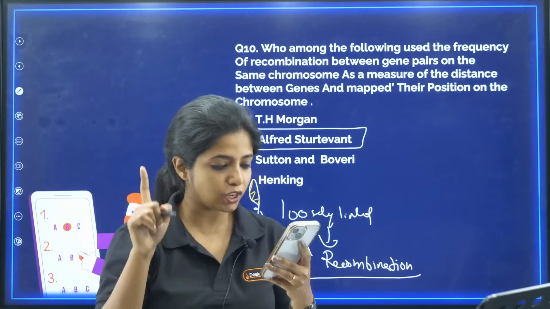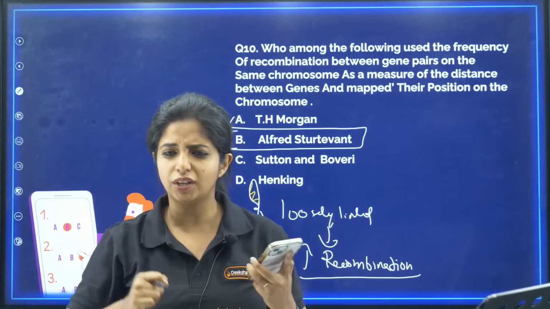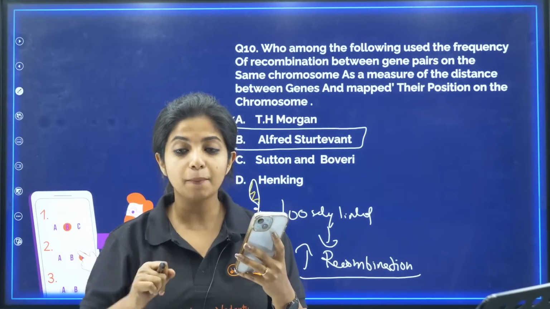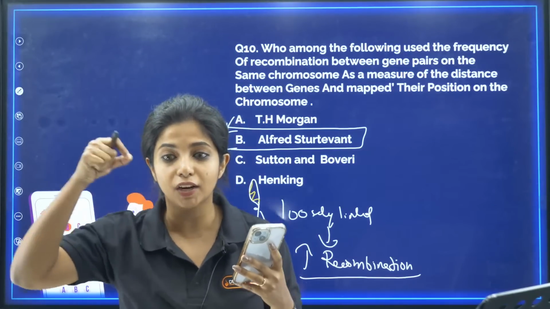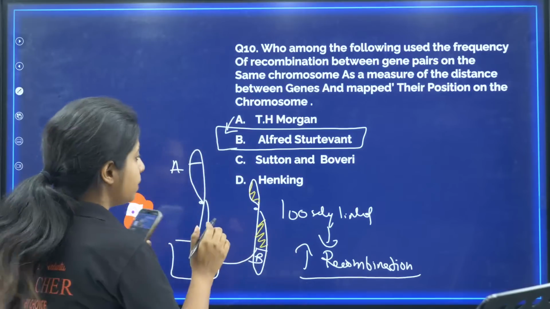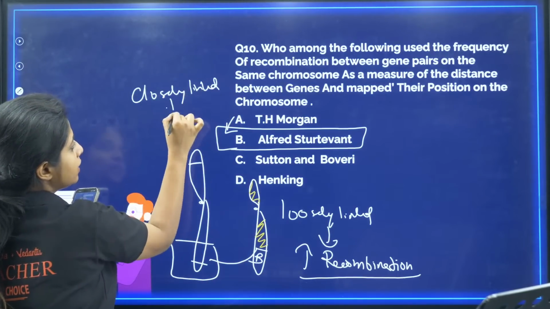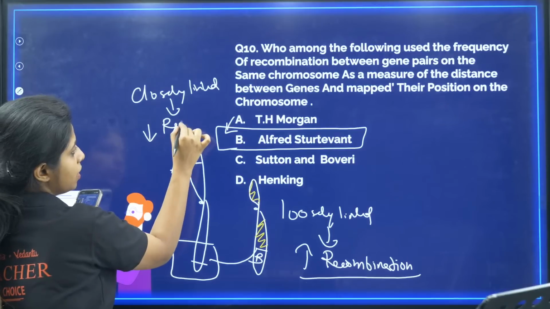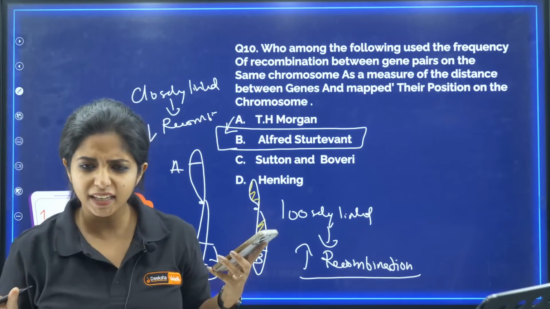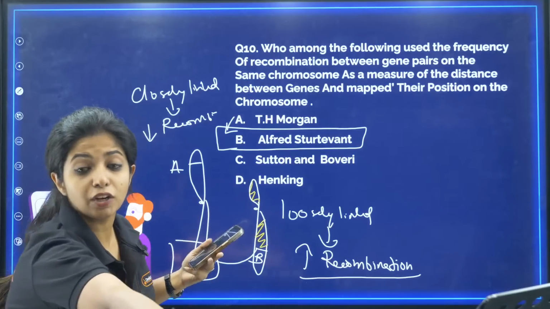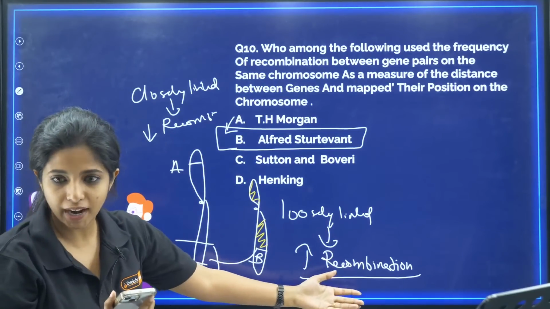That means you and your best friend. For example, I'm taking two people, Monisha and Priyadarshini, who are very close to each other. They are best friends. Now what will happen? If they are best friends, there are the least chances that they will include someone else in their group. So there is less recombination. That means if they are closely linked, there is less recombination. But suppose Monisha and Priyadarshini are not that great friends, there are higher chances that a new combination can come in. So here also, if they are loosely linked, more recombination can happen.